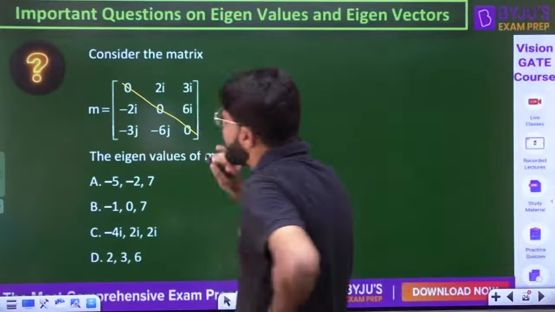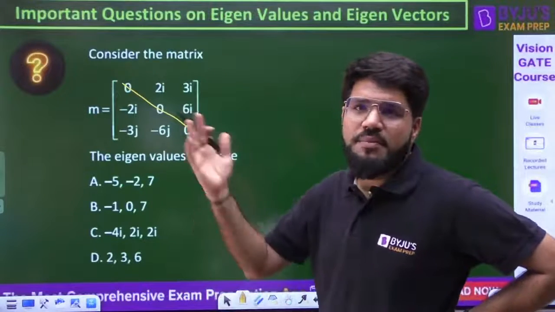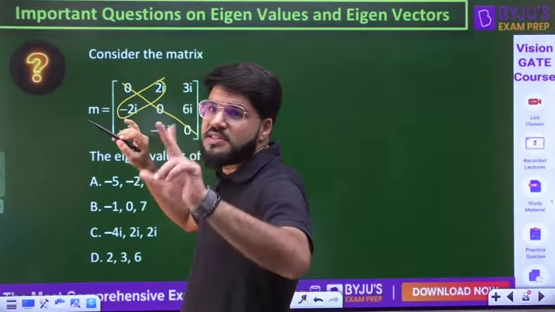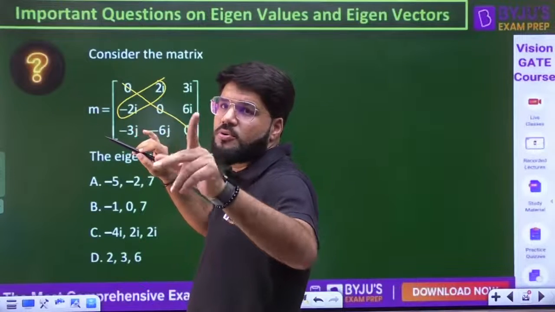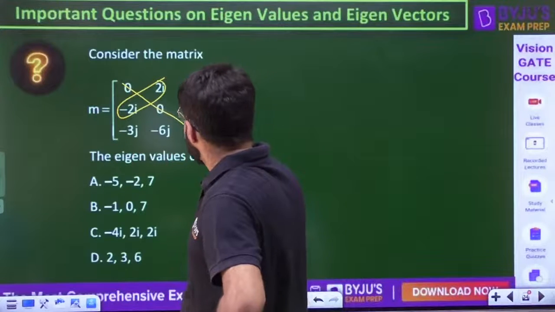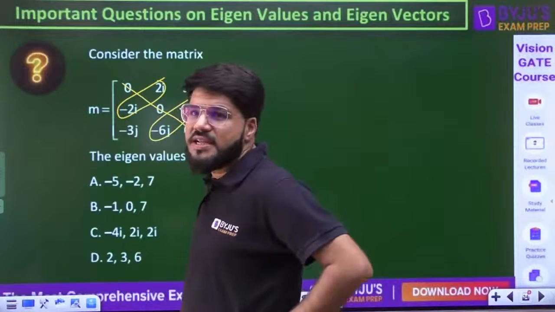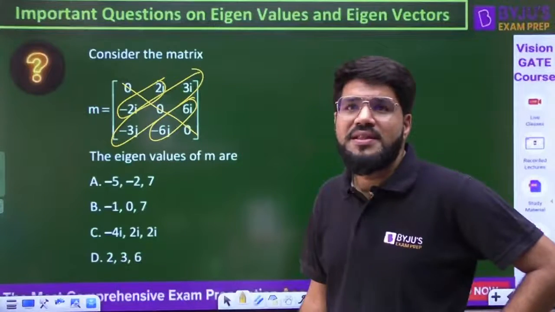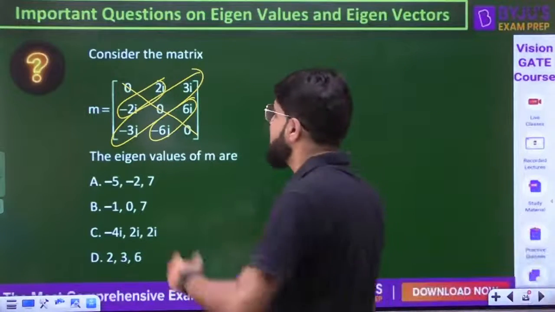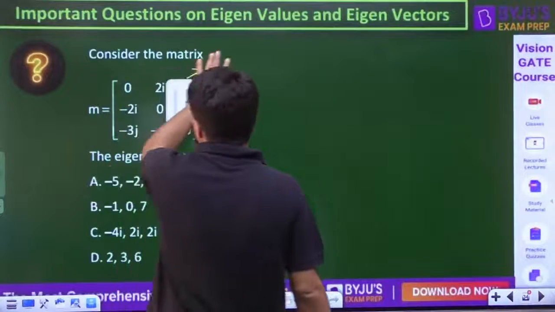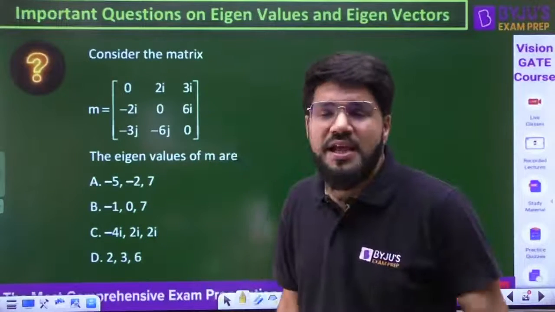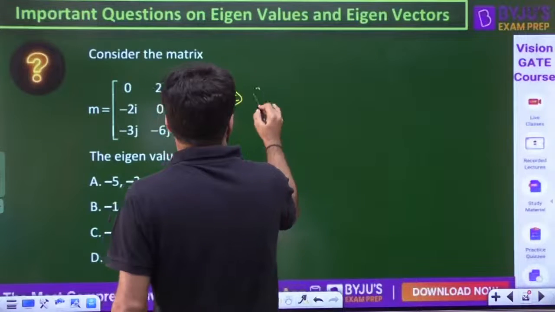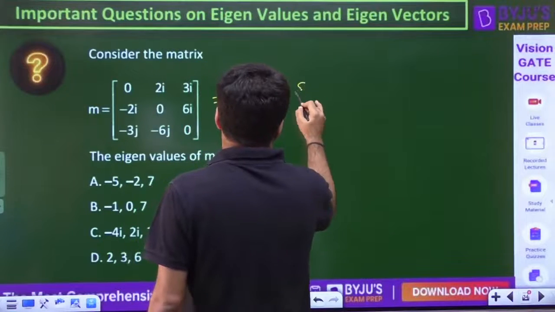All diagonal elements are 0, and elements above and below the diagonal are, have a look into it, plus 2i, minus 2i. Opposite sign, same magnitude. 6i, minus 6i, opposite sign, same magnitude. 3i, minus 3i, opposite sign, same magnitude. That is what skew symmetry in the matrix is. Elements above and below the diagonal are identical, but they differ only in sign. If they are totally identical, that is symmetric. This one is skew symmetric.